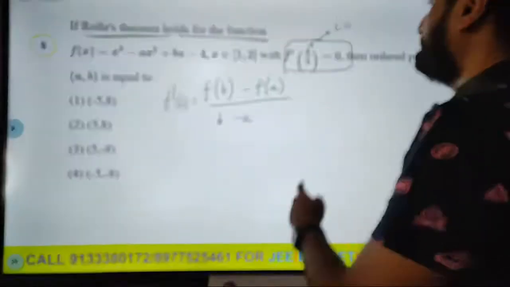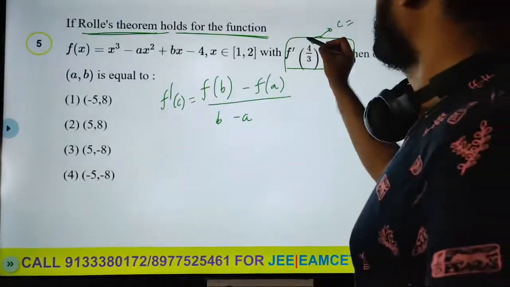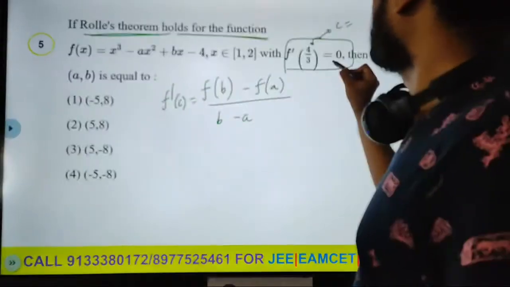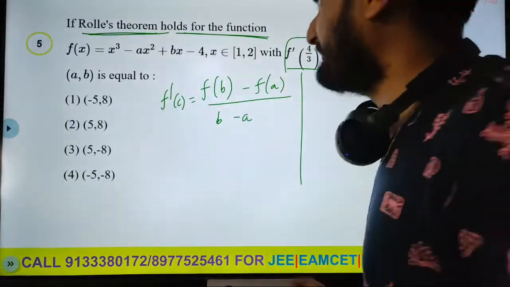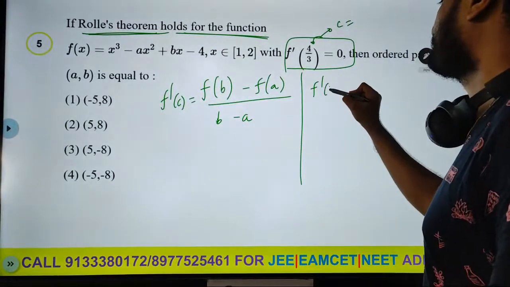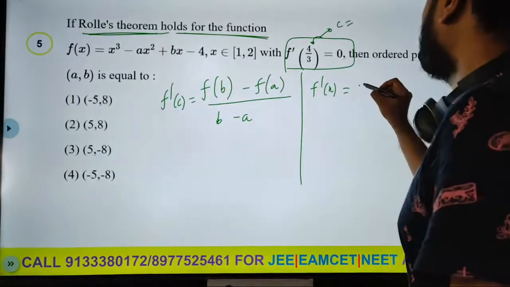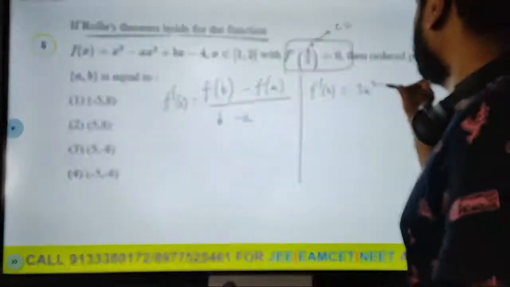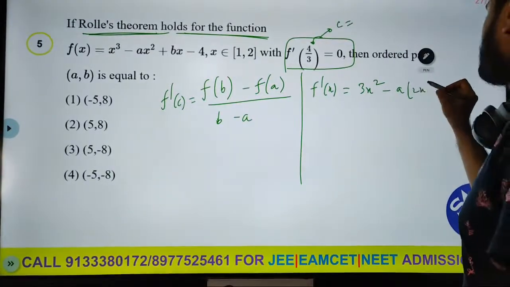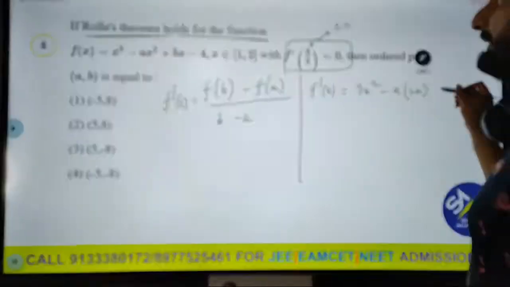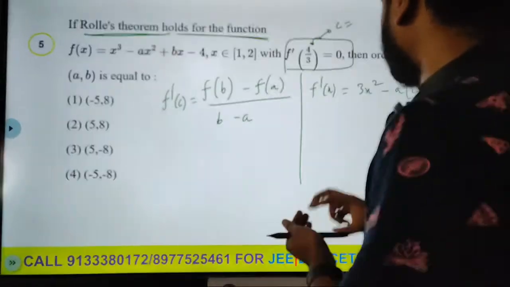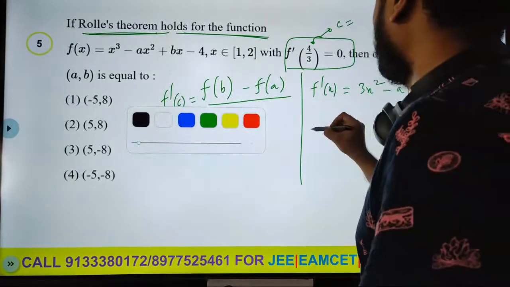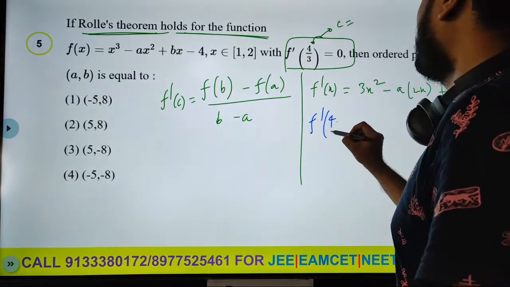So what we can do is basically f dash of c, we can just actually do it normally also. So what is f dash of x? Derivative of x cube is 3x square minus a times derivative of x square is 2x plus b. So f dash of 4 by 3 equal to 0 is said. So let's do that.